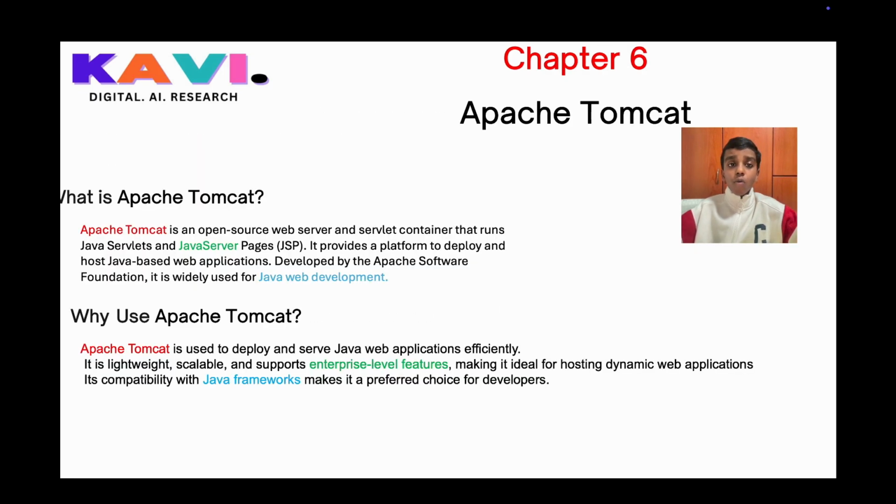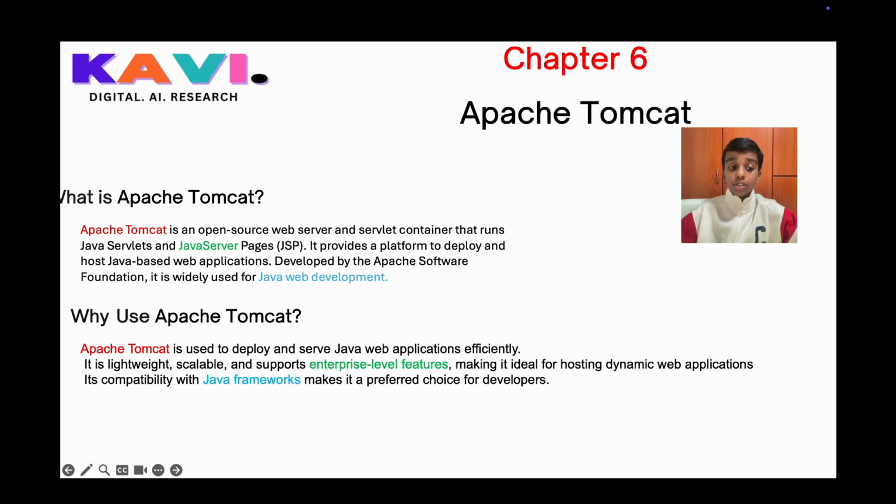Now, what is Apache Tomcat? Apache Tomcat is an open source web server and servlet container that runs Java Servlet and Java Server Pages, which is JSP. It provides a platform to deploy and host Java-based web applications, developed by the Apache Software Foundation. It is widely used for Java web development.